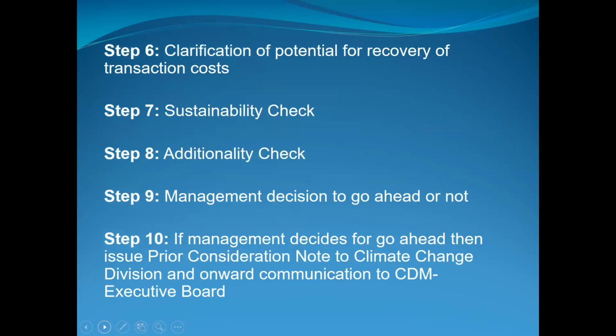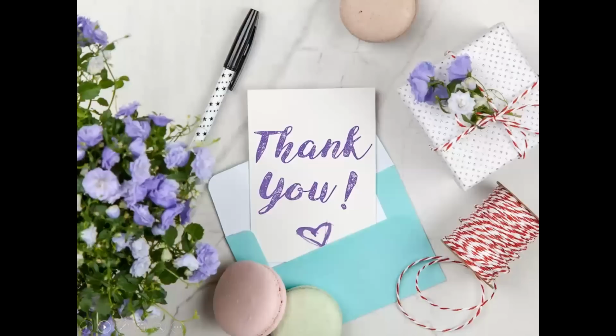Step 6, clarification of potential for recovery of transaction cost. Step 7, sustainability check. Step 8, additionality check. Step 9, management decision to go ahead or not. Step 10, if management decides to go ahead, then issue a prior consideration note to the Climate Change Division and onward communication to the CDM Executive Board.